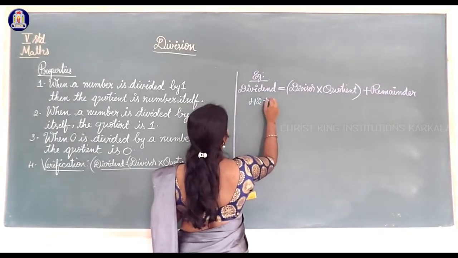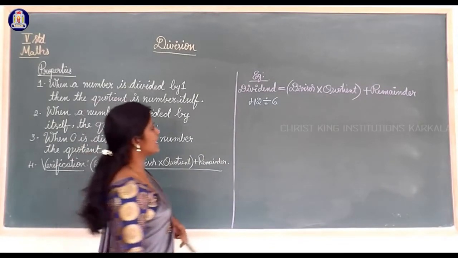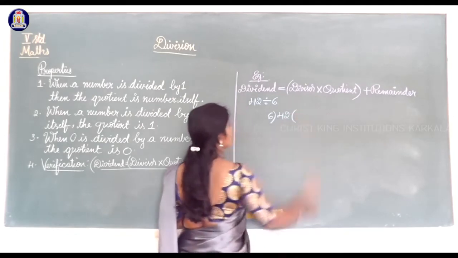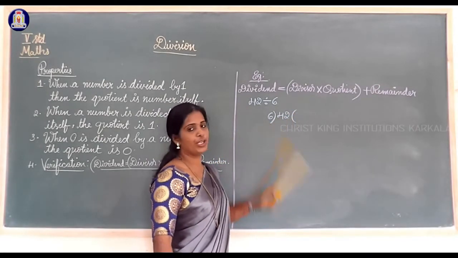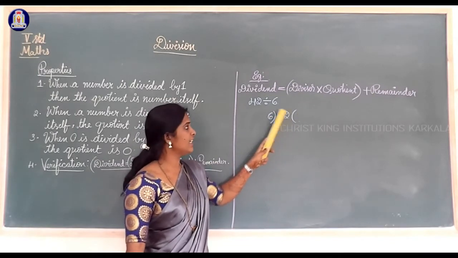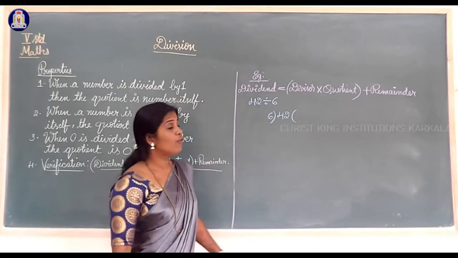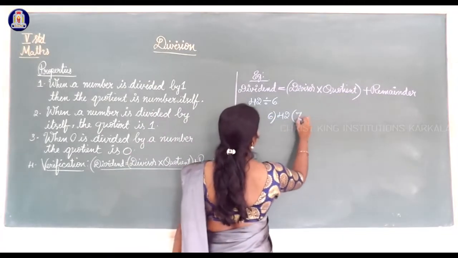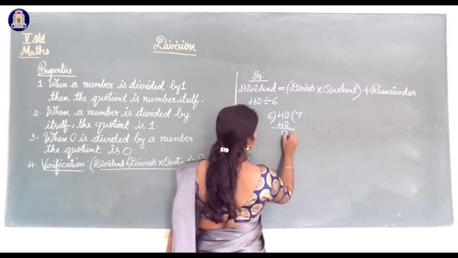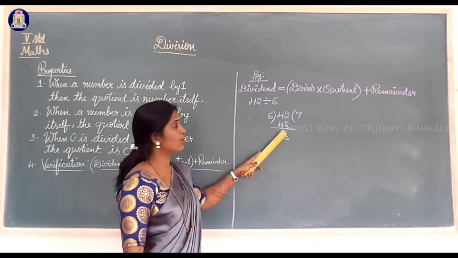42 divided by 6. Here we must use the 6 table. 6 how much are 42? See, 6 5s are 30, 6 6s are 36, 6 7s are 42. Then 42 minus 42 is equal to 0.